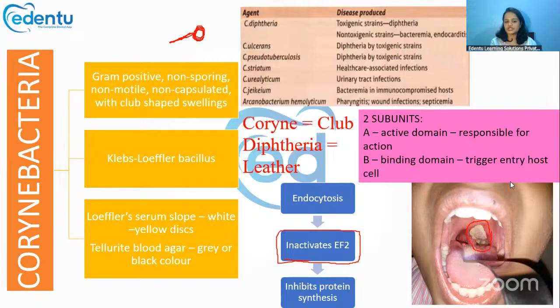If this elongation factor is inactivated, there will be no protein synthesis happening inside the cell. All the protein synthesis inside the cell is completely inactivated and it causes the disease. So this is how Corynebacteria act when they attack the cell.